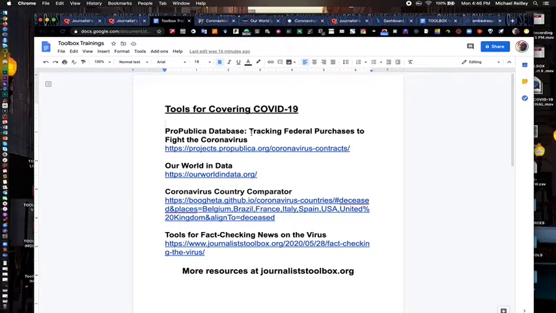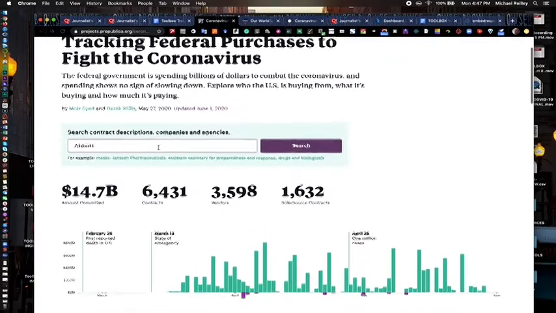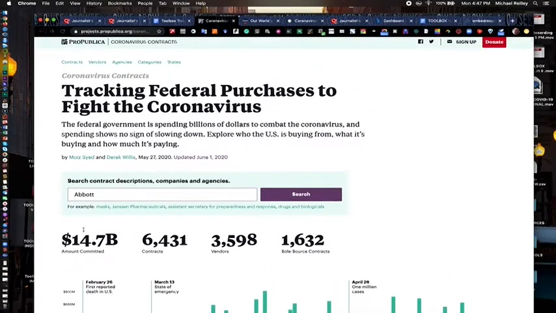So let's dig into this ProPublica database. Derek Willis and some of the data visualists at ProPublica built this tool. It's a huge database that allows you to go in and track federal purchases that companies and agencies are making that are related to the coronavirus. Everything from testing to research for finding a vaccine, all kinds of stuff. And so far, there have been $14.7 billion committed to this, over 6,431 contracts. There's a lot of money changing hands here.